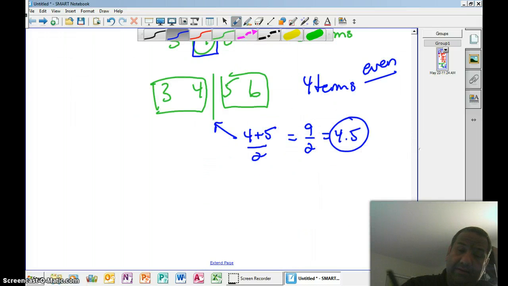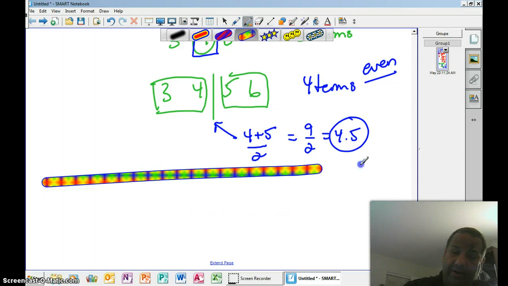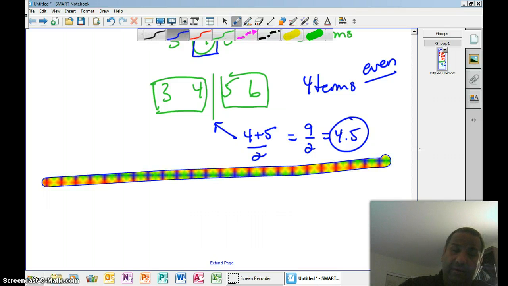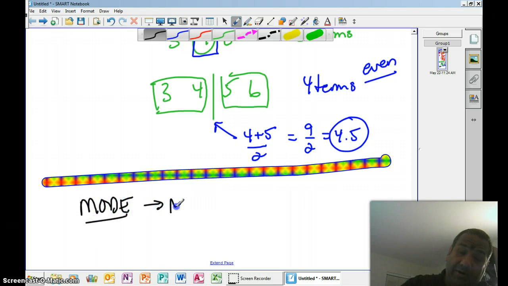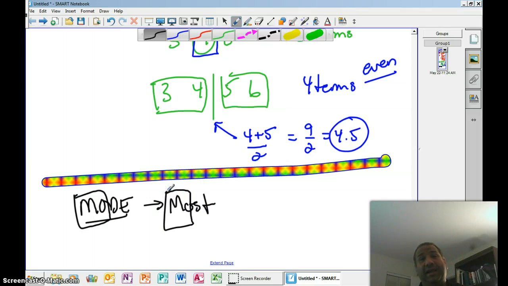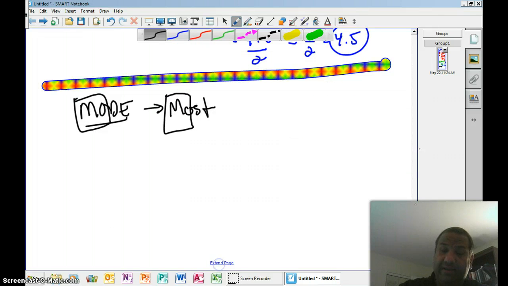The last thing in our data analysis is going to be the mode, and the mode is easy: the one that recurs the most. Easy to teach because M-O, M-O, they both sound the same. Mode, most. That's how usually kids get it.